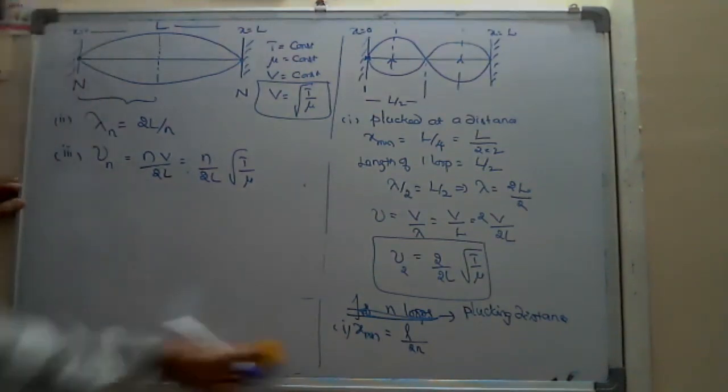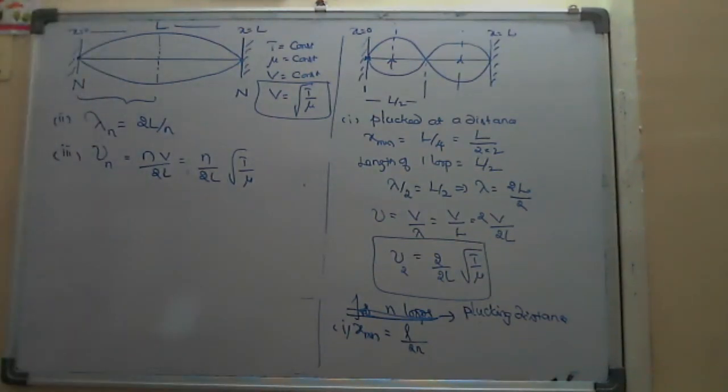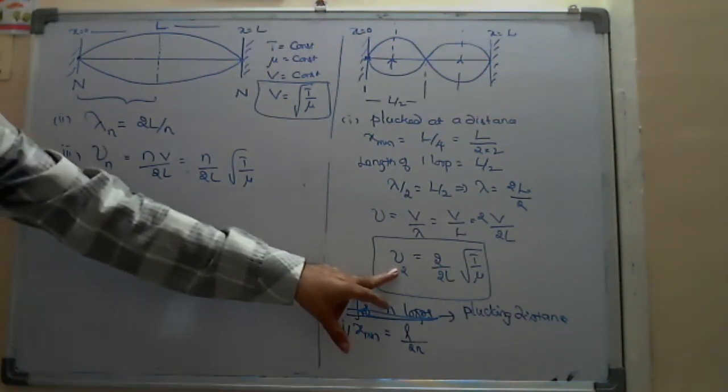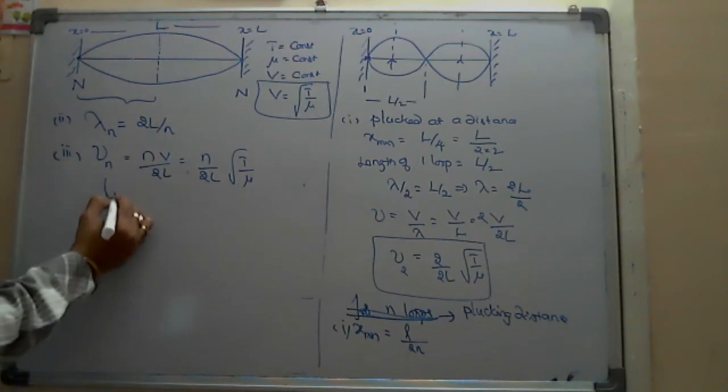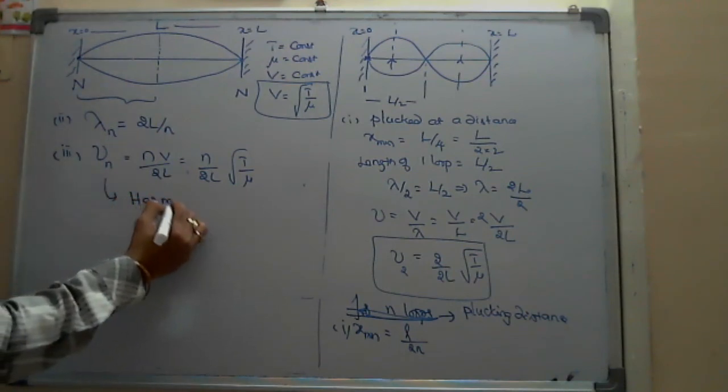But when you come to musical terms, in the case of musical instruments, the first frequency is called the first harmonic, the second frequency is called the second harmonic, and the nth frequency they call the nth harmonic. They call it in terms of harmonics. So the musical word we use here is harmonics.